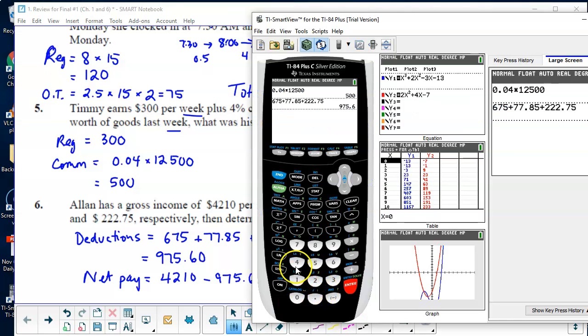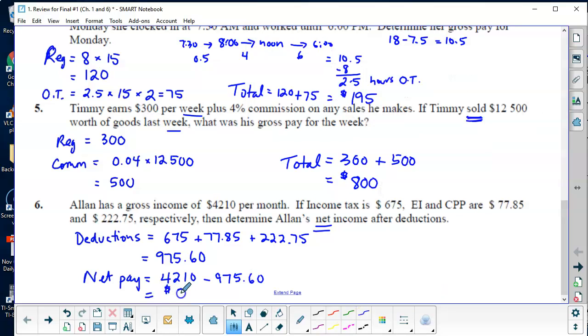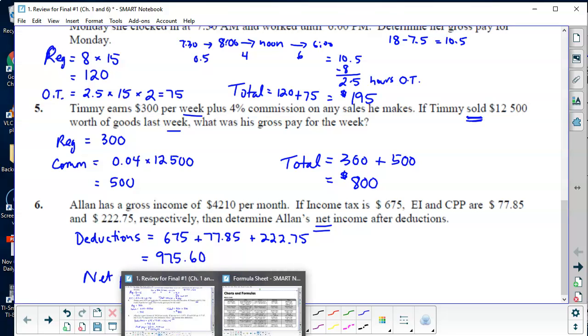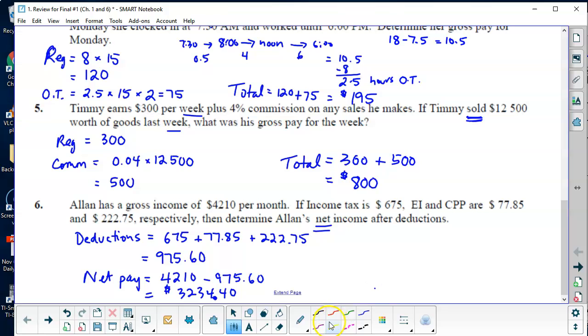Okay, so 4,210 minus, now, if you have a graphing calculator, you can copy that answer out, or you can just enter it, 3234.4. Okay, so $3,234.40 is his net pay.